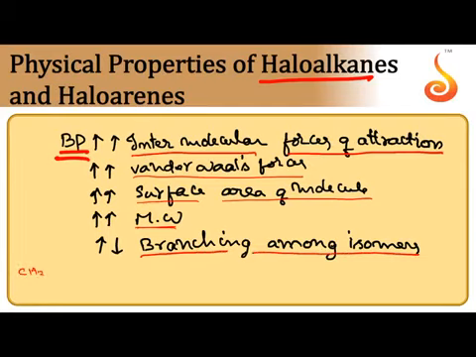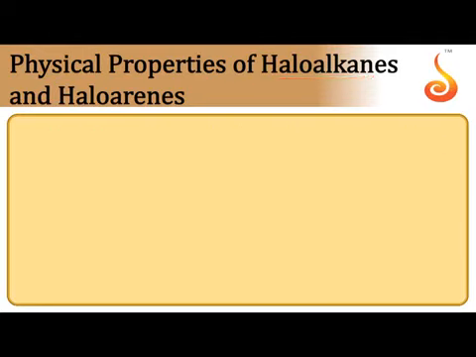A few examples: CH3F, CH3Cl, CH3Br. As the molecular weight increases, boiling point increases. Keep the halogen constant and change the alkyl group only: CH3Cl, C2H5Cl, C3H7Cl. Here, as the molecular weight increases again, boiling point also increases.